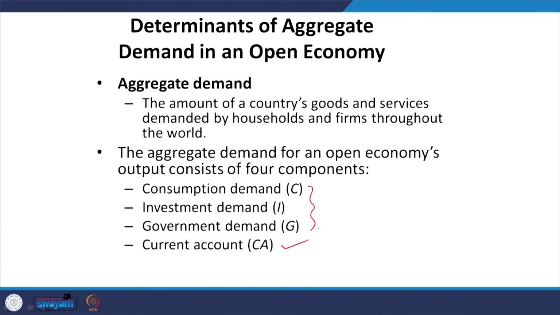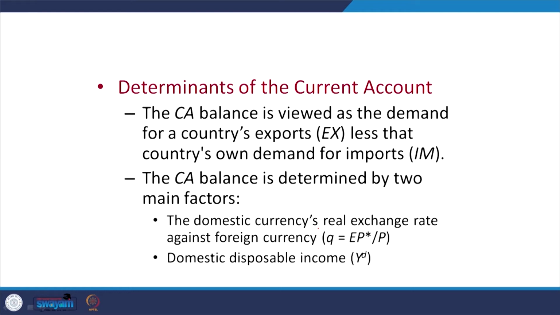The current account and its determinants: the current account balance is viewed as the demand for a country's exports less the country's own demand for imports. So, total exports minus total imports is the current account balance.